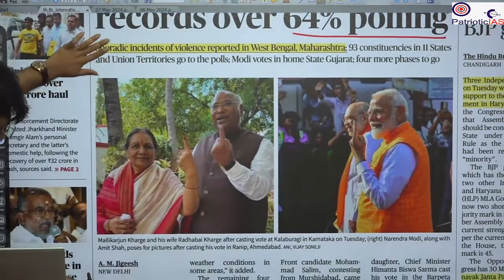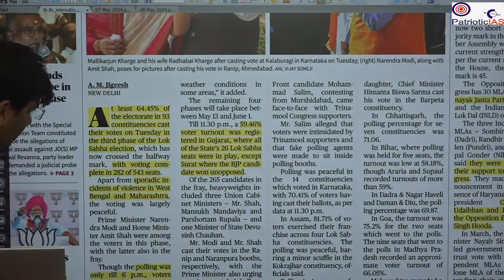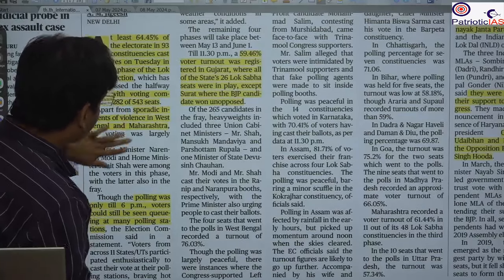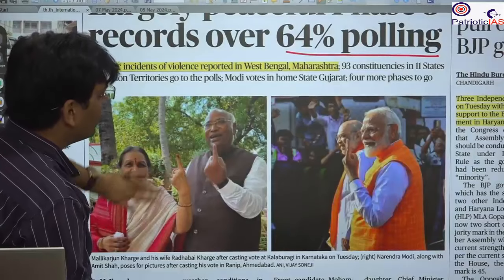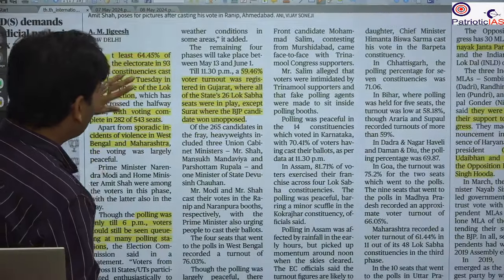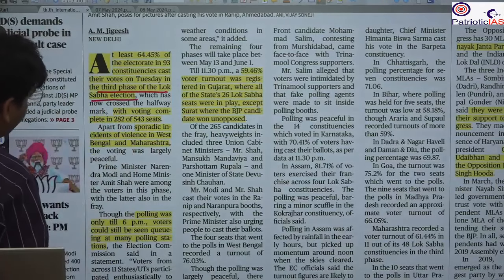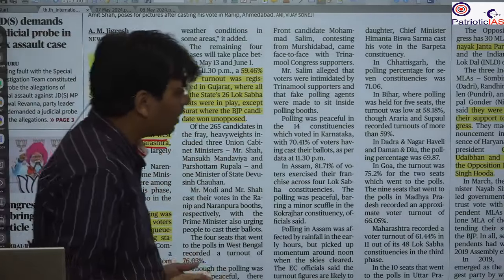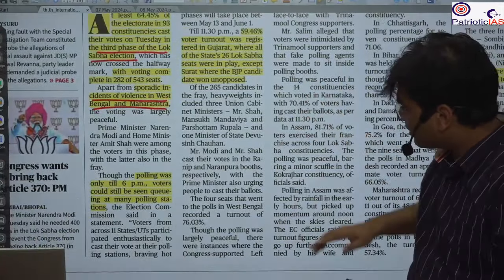However, it is still a bit lower than last year. Last year it was, I think, near about more than 64%, 65% or something like that. So still we are lacking a bit. Where is that data given? For the last year it was, yes. Beside that we have also seen that there has been violence in some of the areas, West Bengal and Maharashtra. However, this overall election process has remained peaceful,